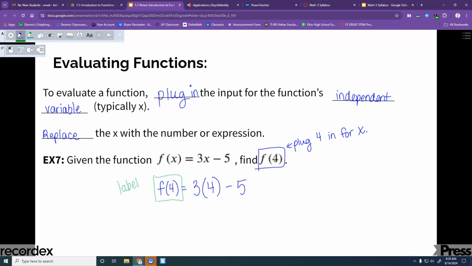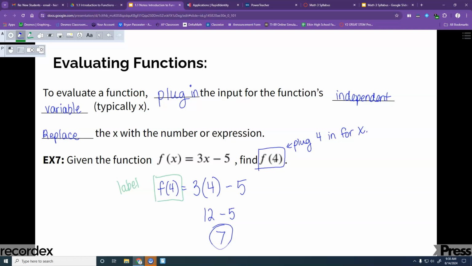What do we do first here? Who can tell me what we do first? What do we do, Jonas? Good. And what will we get there? Good. And then we'll bring down that minus 5, and 12 minus 5 will give us, I think I heard it somewhere, 7 there. So 7 is our f of 4. That would be our answer for that.